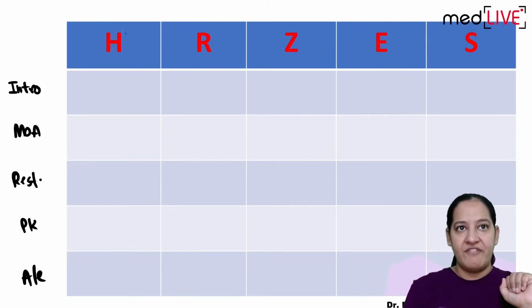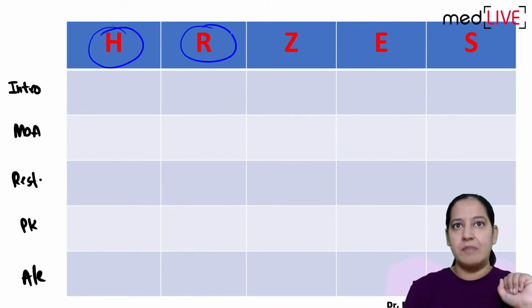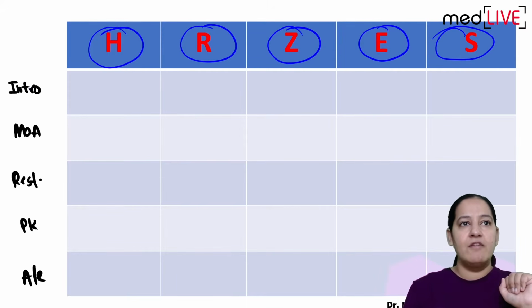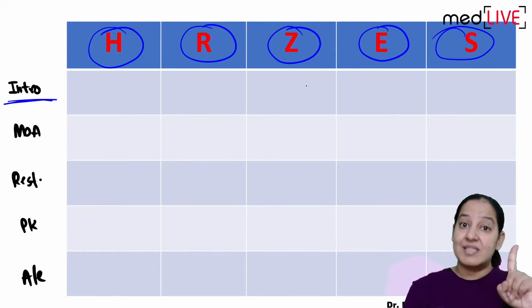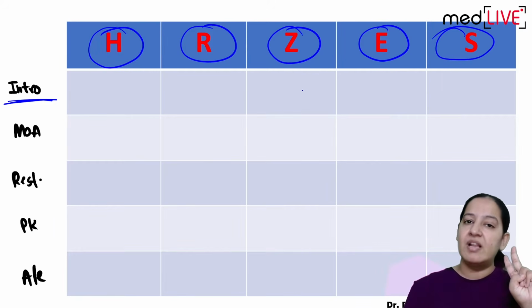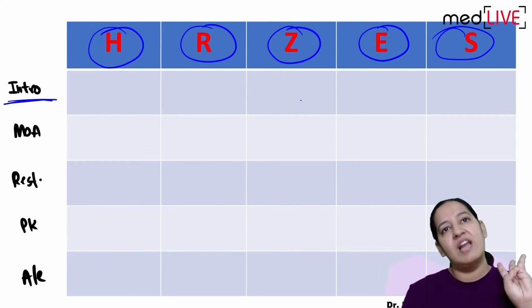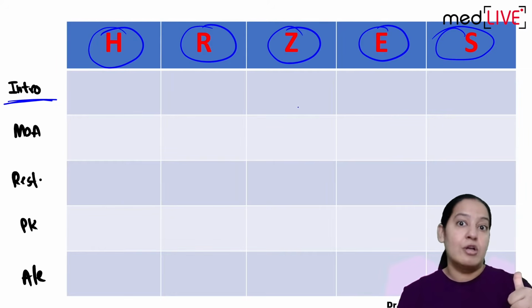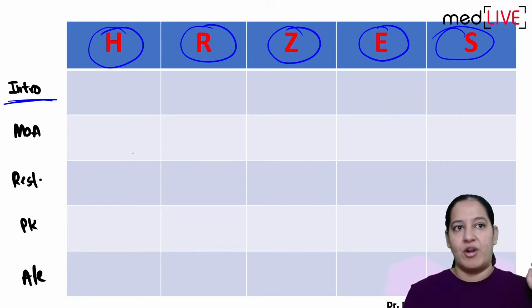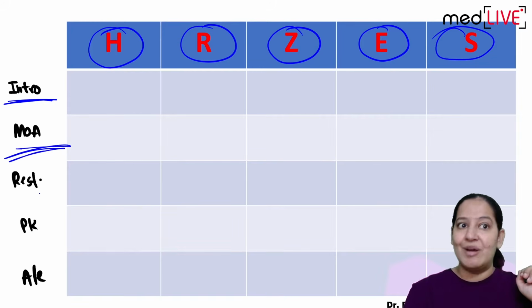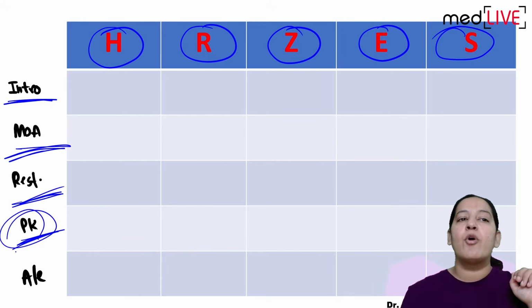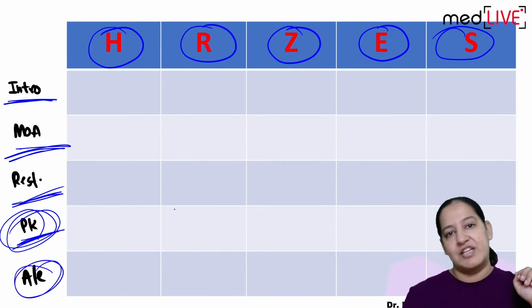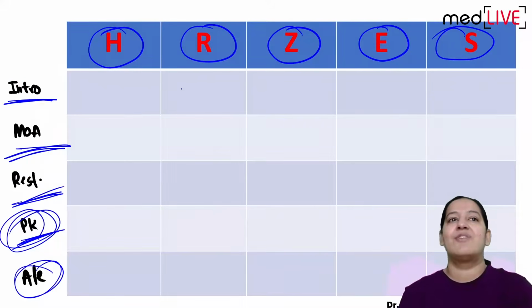So I will compare 5 drugs: isoniazid H, rifampicin R, pyrazinamide Z, ethambutol E, streptomycin S. Under what headings will I cover them? In the introduction, I will tell you which of them are cidal, which are static, which will kill intracellular bacteria, which will kill extracellular bacteria, and which is drug of choice for prophylaxis. I will tell you the mechanism of action, the mechanism of resistance, important points in pharmacokinetics, and adverse effects of each of them. I am starting with the first drug, isoniazid.